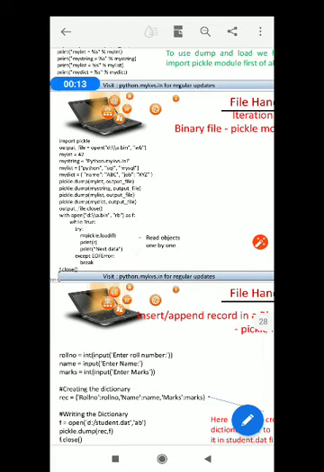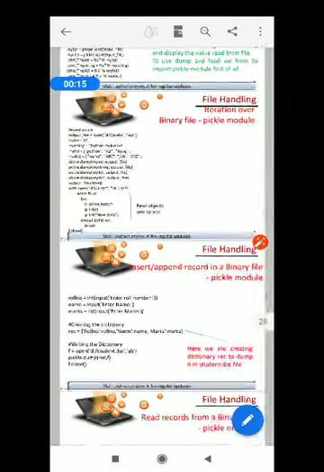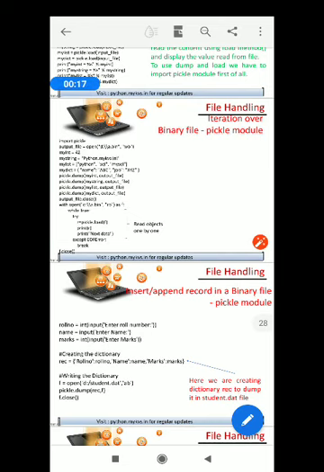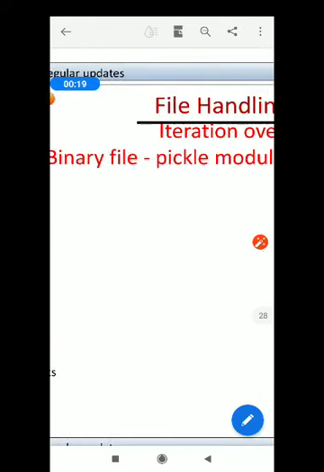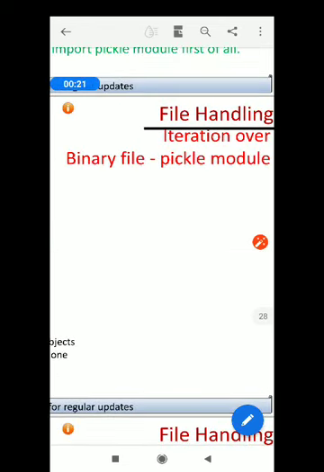Today in binary file I'm going to start the pickle module. We are doing binary file operations, and luckily we have a very important module called the pickle module in Python so that we can use it in binary file operations.